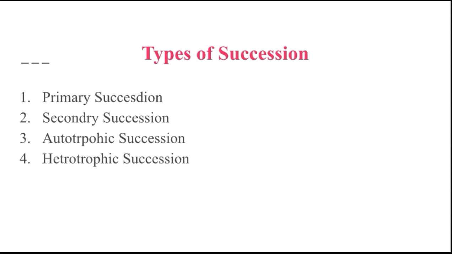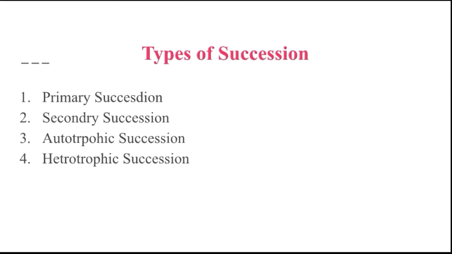After that, the two types, that is the autotrophic and heterotrophic. The autotrophic succession is characterized by the dominance of autotrophic organisms, that is the plants. The succession begins predominantly in inorganic environments. It is generally found in, or starts in, inorganic environments, and that is called the autotrophic succession.